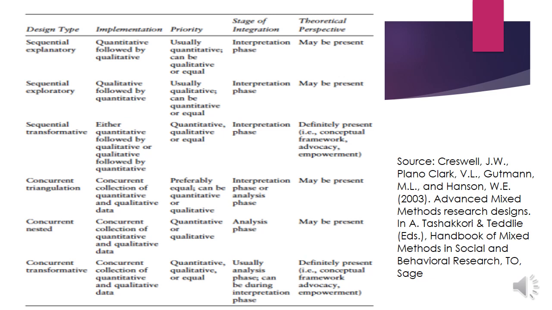Concurrent transformative, usually you combine or integrate both at the analysis phase as well as at the interpretation phase. In most of the others, you go for integration at the interpretation phase, but so far as concurrent triangulation, especially concurrent nested and concurrent transformative, is concerned, you go for mixing up the results at the analysis phase.